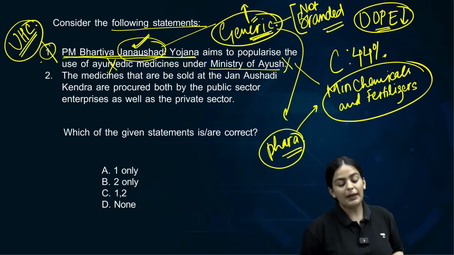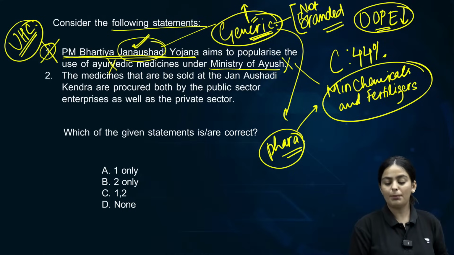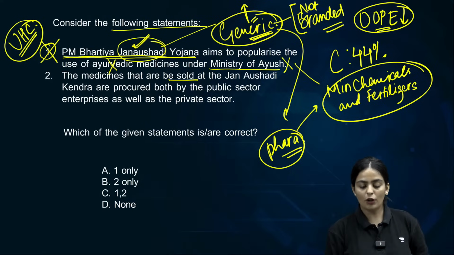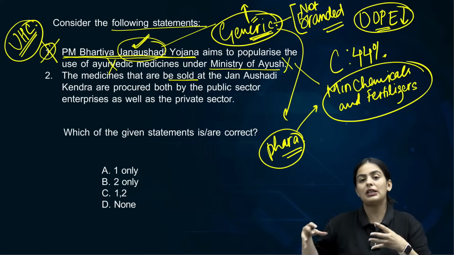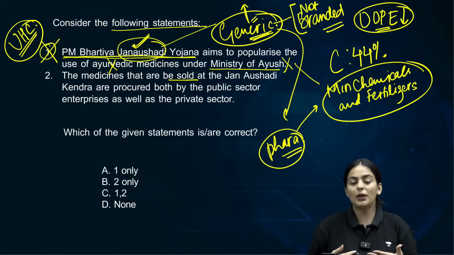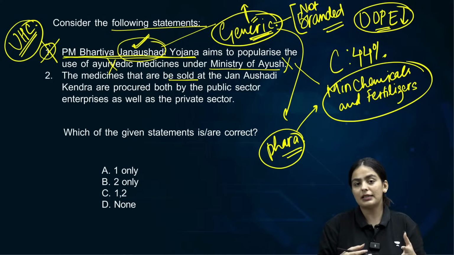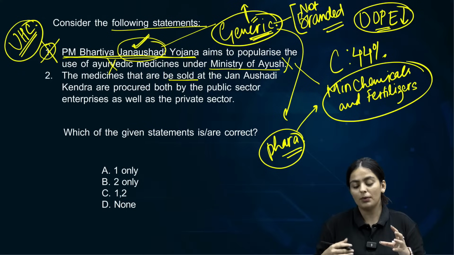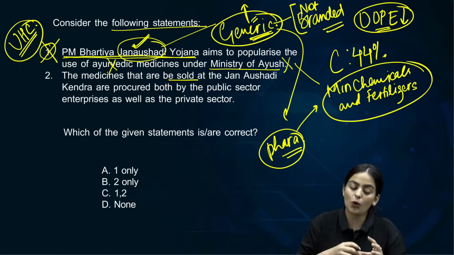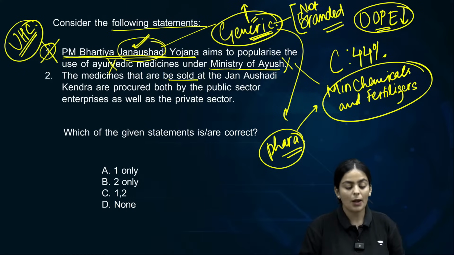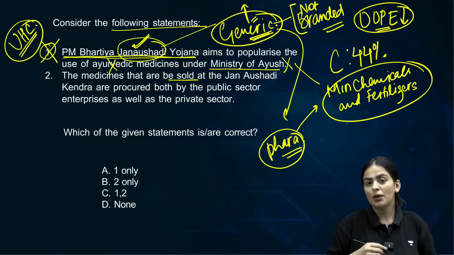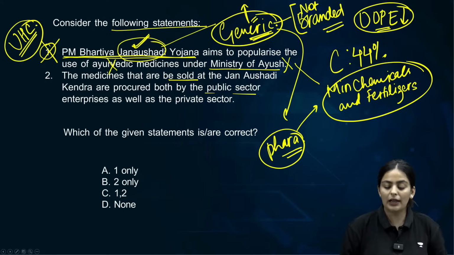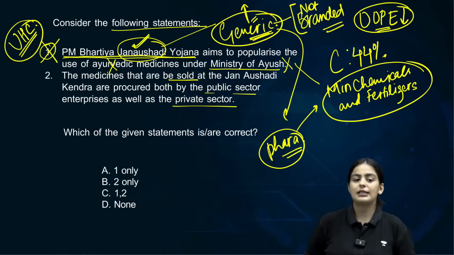Statement number 2. The medicines that are to be sold at the Jan Aushadhi Kendras. So under this scheme, a lot of Jan Aushadhi Kendras will be set up, which will sell the generic medicines at that cheaper price. And where will you source this from? The Jan Aushadhi Kendras will source the generic medicines both from the public sector units or public sector enterprises, as well as from the private sector.